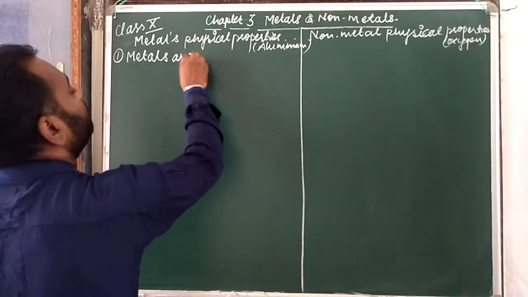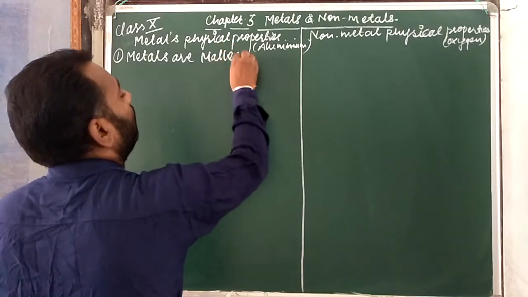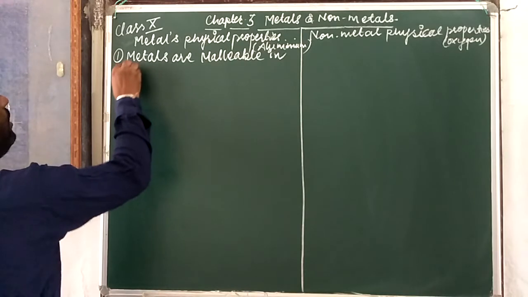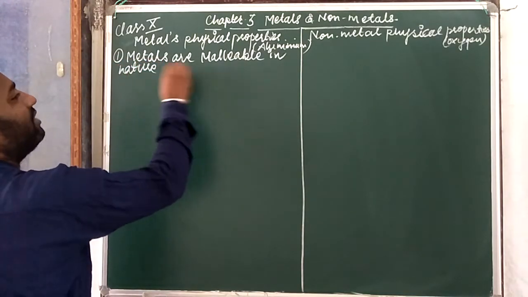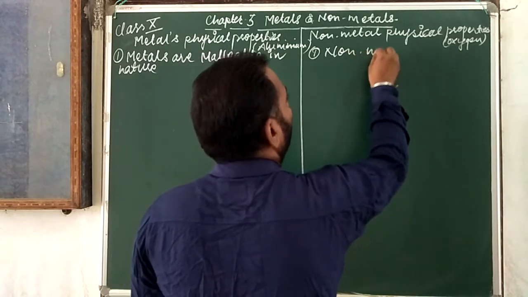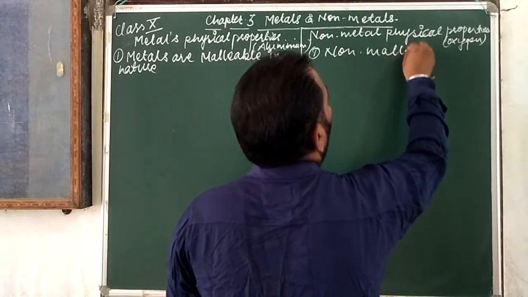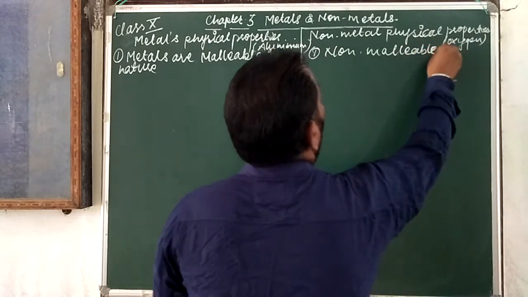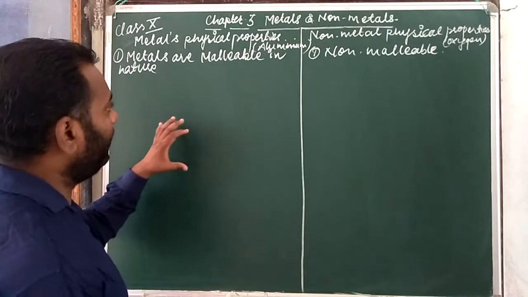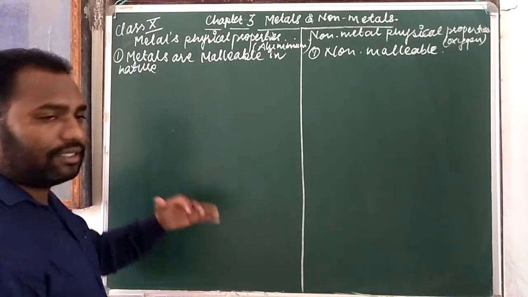Metals are malleable in nature, and non-metals are non-malleable. You already heard the terms malleable and ductile. Now we are discussing here.